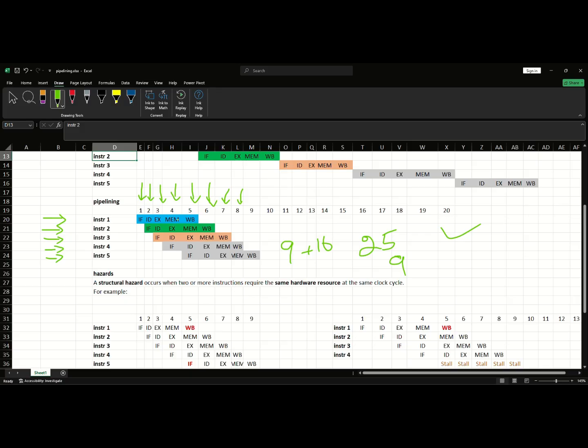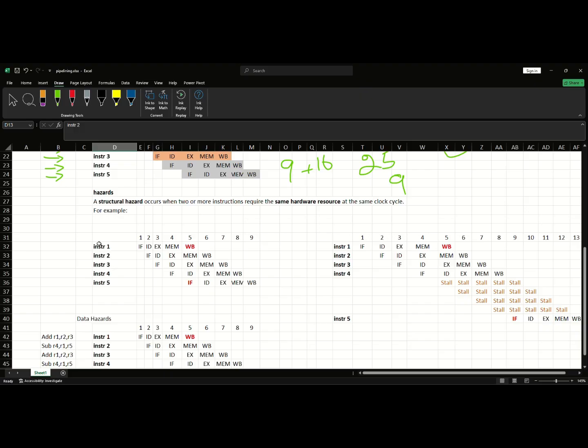The problem is the structural hazard problem. Structural hazard means there are problems with the structure. Here, when I go through, 5 instructions are available. We do the write back and a reading operation at the same time. That is one problem: which one is going to write and which one is going to read? There may be confusion. That is the problem that comes from the structural hazard.